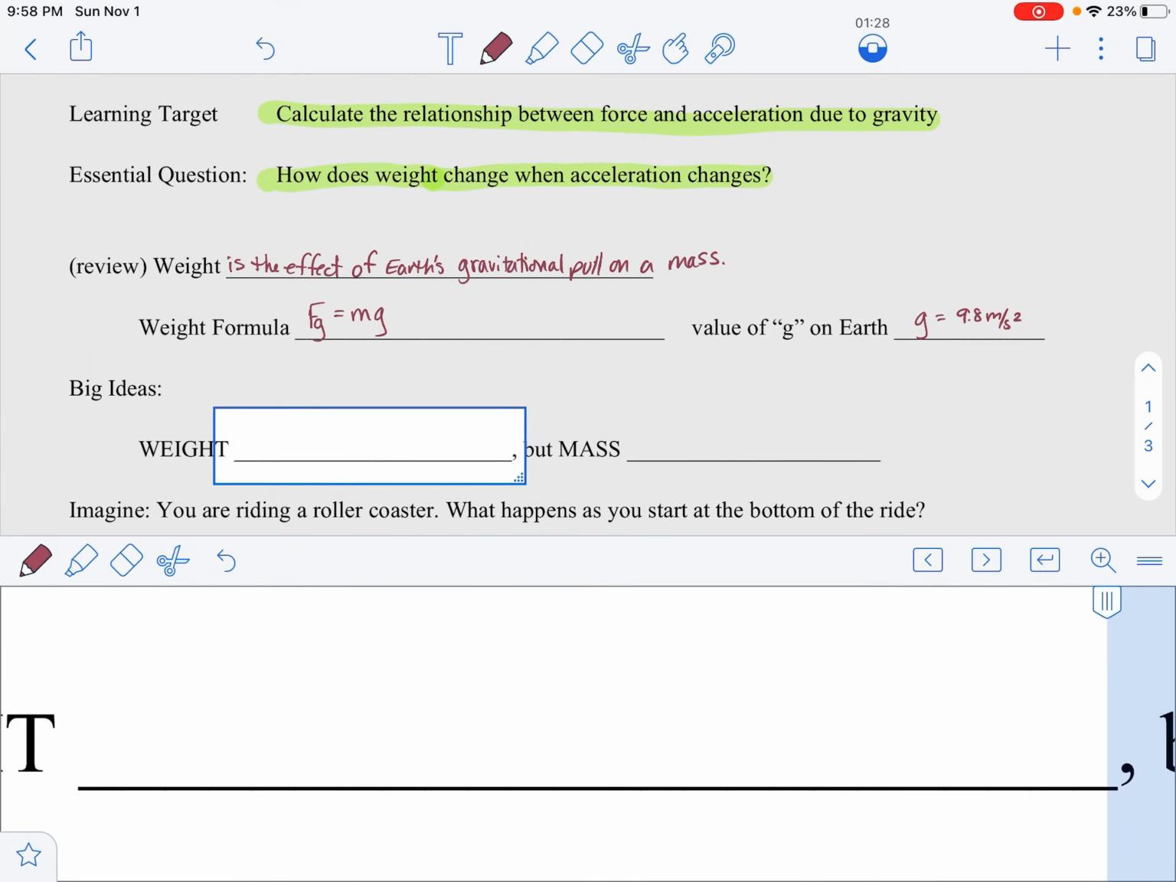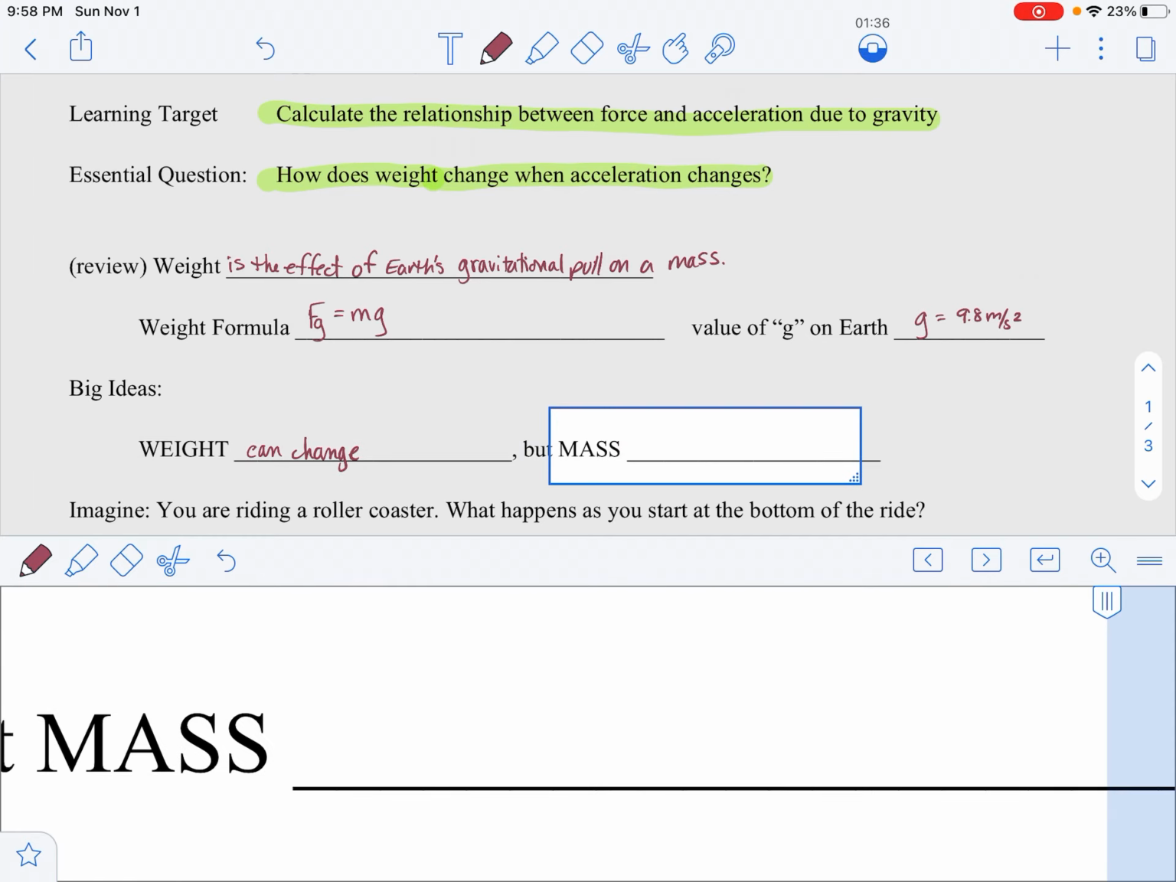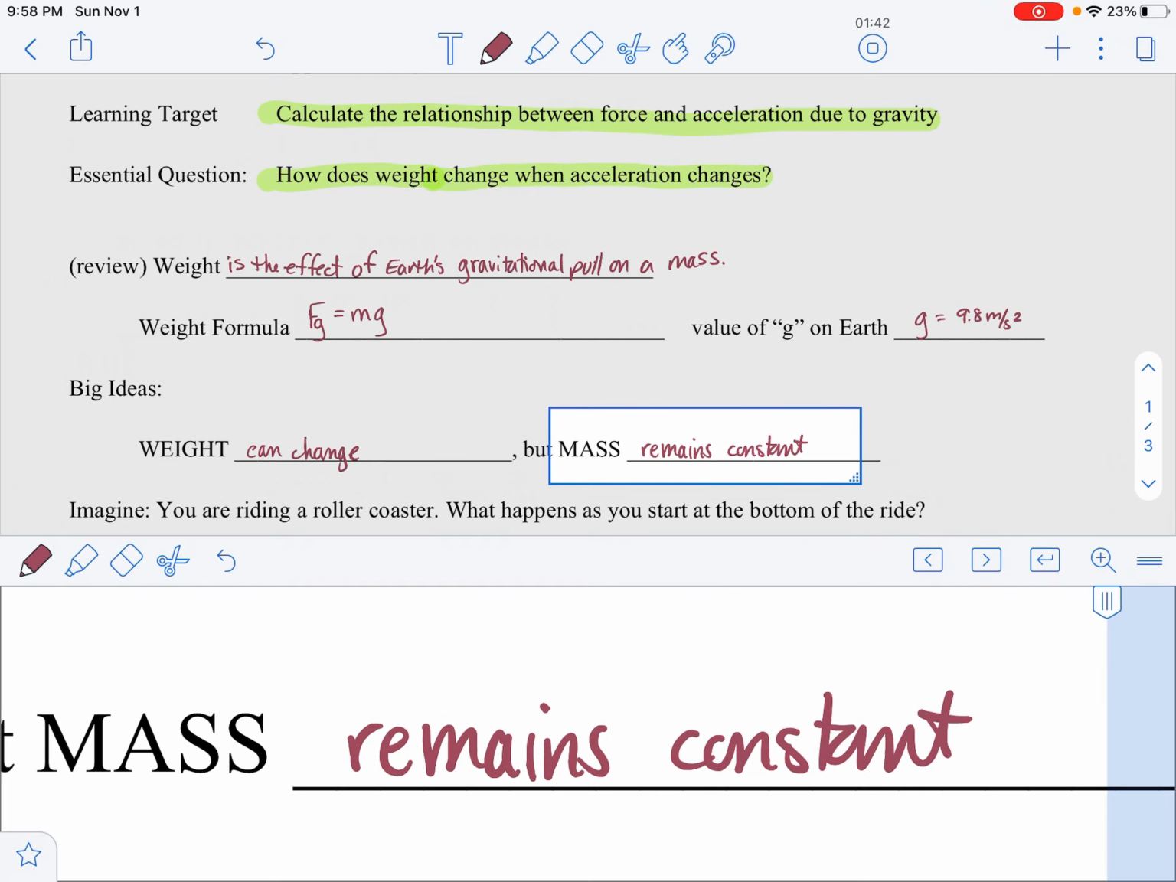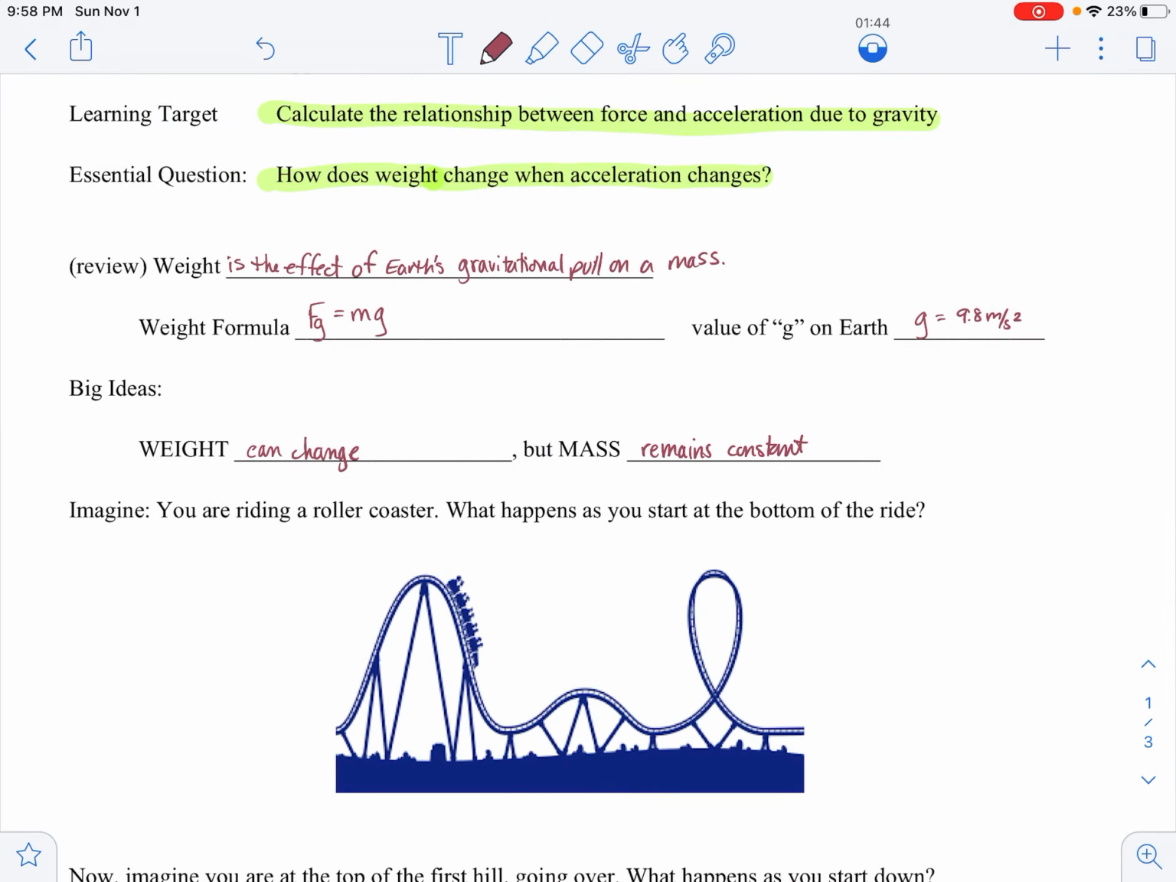So here's our big idea that I really want you to remember. This is important. Weight can change, but mass remains constant. It's really important that you remember the mass remains constant, because if you lose track of that, then all these problems kind of fall apart. So weight can change, that's the newtons. Mass remains constant, that's the kilograms.